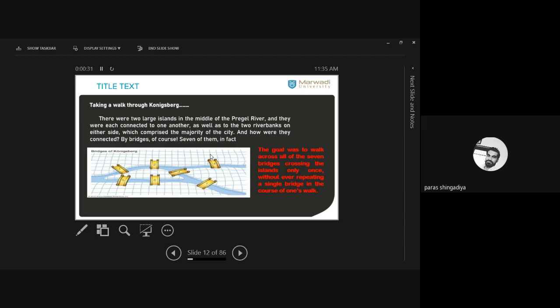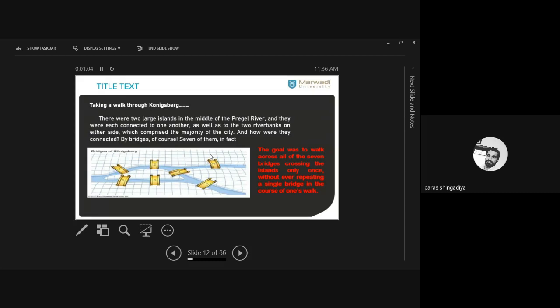Now, the situation is that there are two large islands, 1 and 2, in the middle of the Pregel river, and they were connected to one another by a bridge, as well as to the two river banks. These are the two river banks of the city on either side, which comprise the majority of the city. And how were they connected? They are connected by these seven bridges. Clear? All are connected by the seven bridges. These are the two banks.